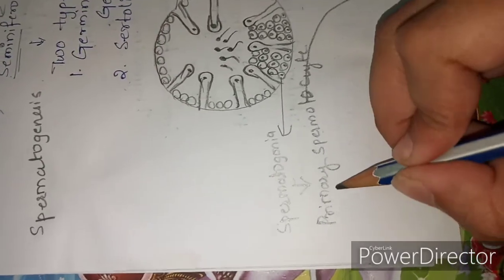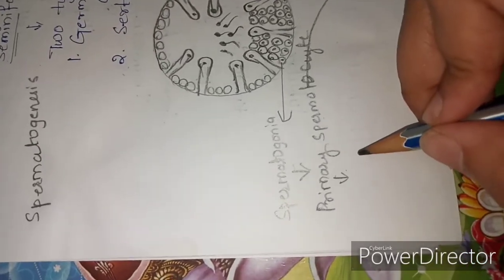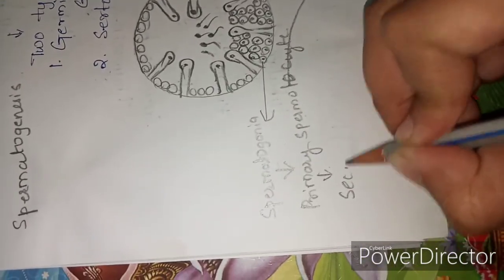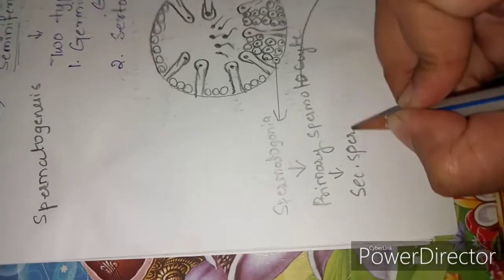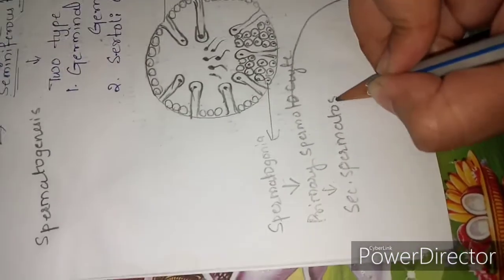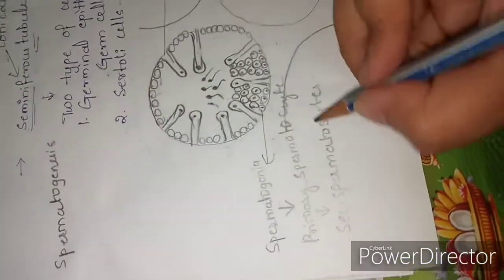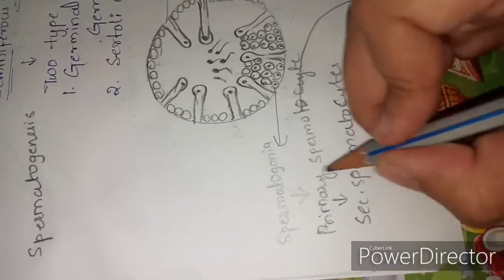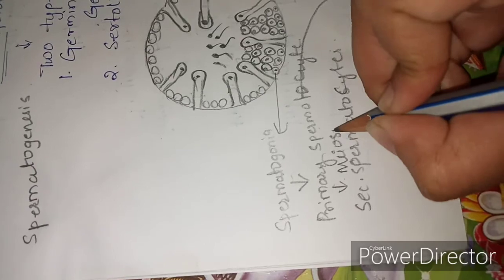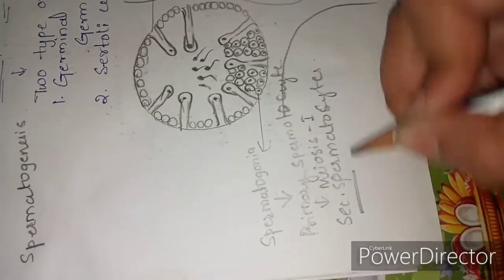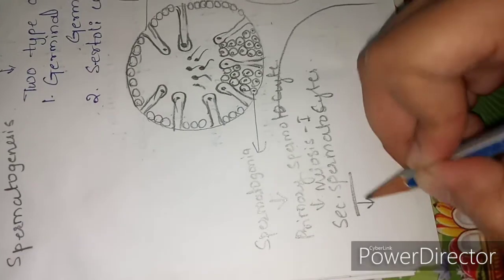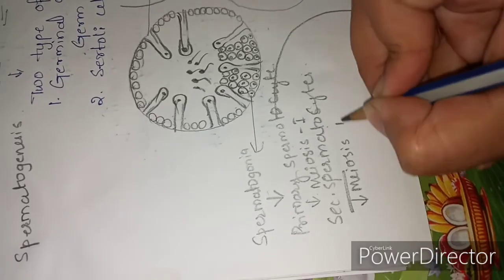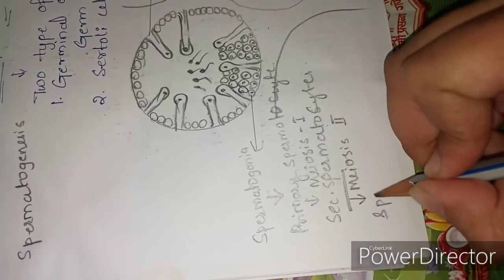These primary spermatocytes undergo meiosis 1, the first division, to produce the secondary spermatocytes. These secondary spermatocytes undergo meiosis second to form the spermatids.